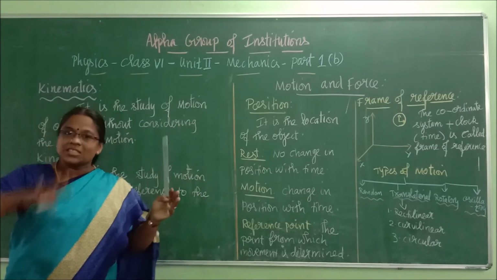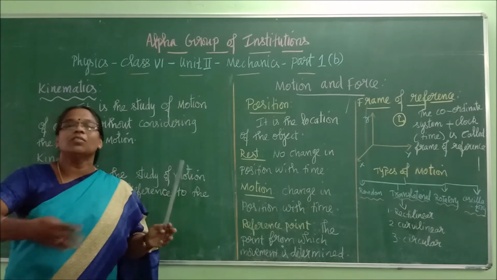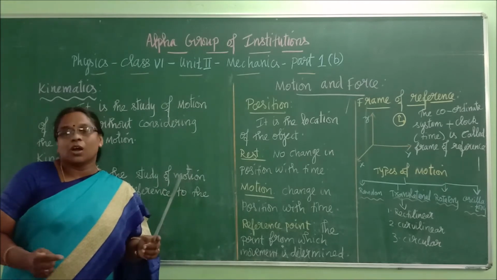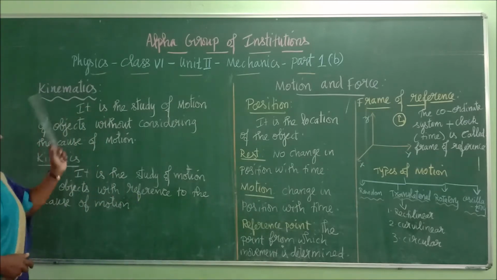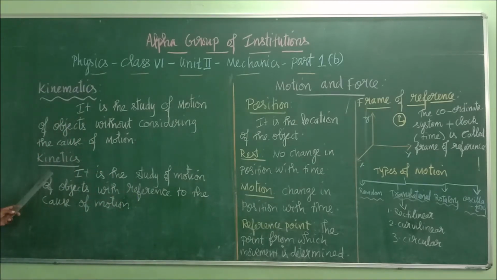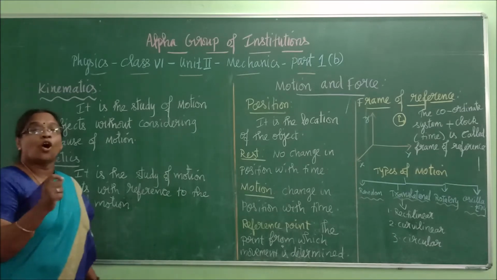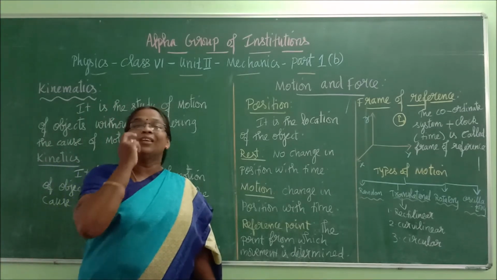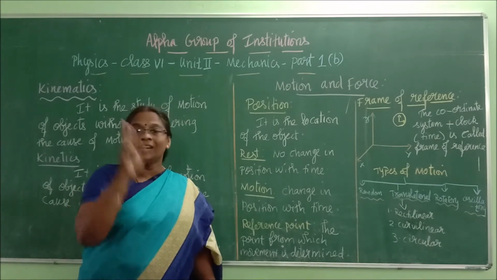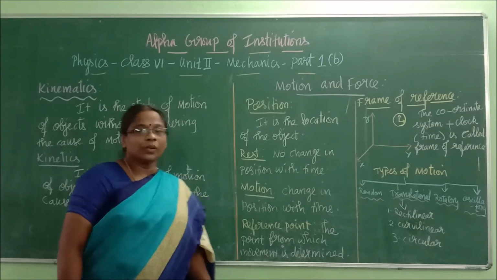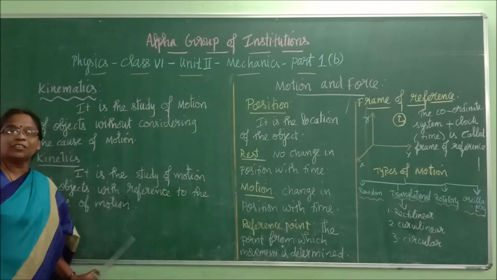We will consider the body is moving and then we will go with its deeper concepts. That branch of study is called kinematics. Now, what is the other branch of dynamics? Kinetics. It is in reference to the cause of motion. Here, what made the object to move? What is the reason behind the object for its movement? That is also important. So can you understand the definitions for this, children?